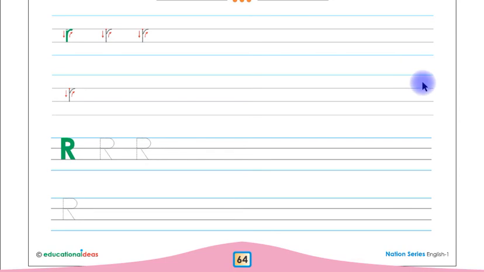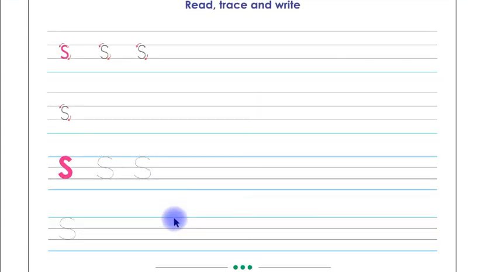This is letter R in small letter shape. Children, you have to trace and write letter R in small letter shape on these lines, and then you have to trace and write letter R in capital letter shape on these lines by yourself. This was our page number 64. This is page number 65.